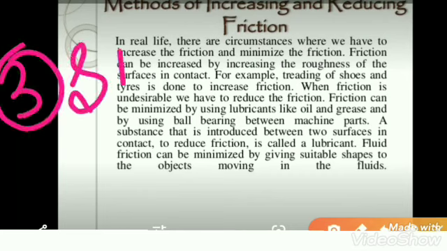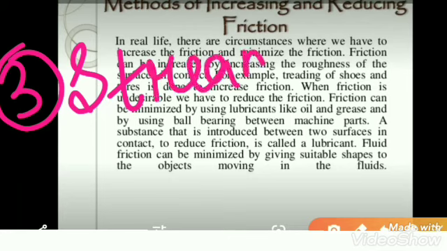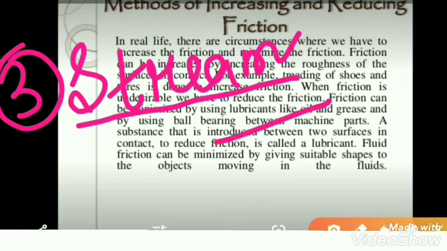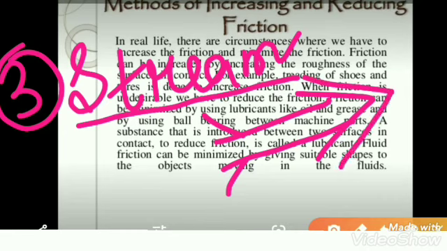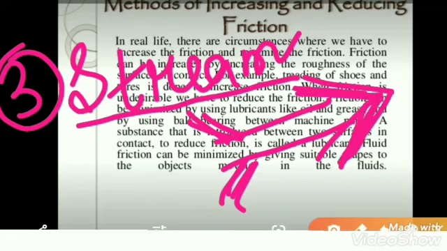Shape means by giving a streamline shape to an object we can reduce the friction. In different types of fighter jets or planes, scientists provide a streamline shape to the object. That's why it can reduce the air friction. By using this streamline shape we can reduce the air friction in the object.